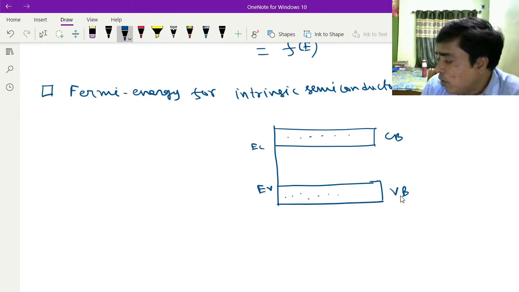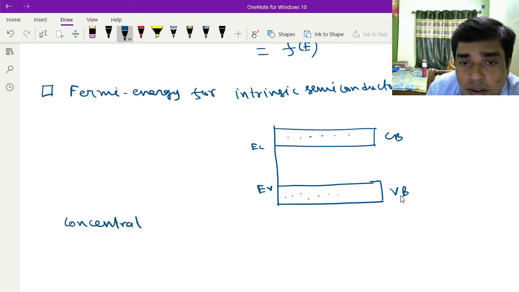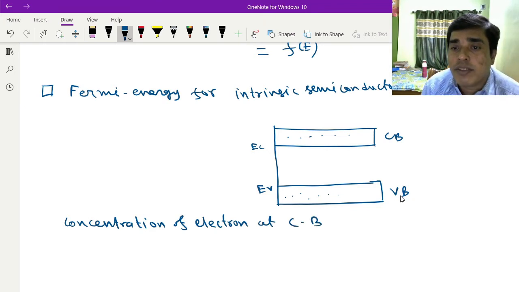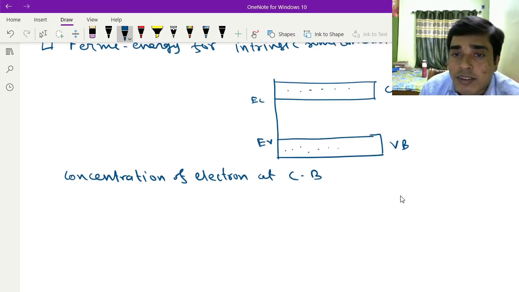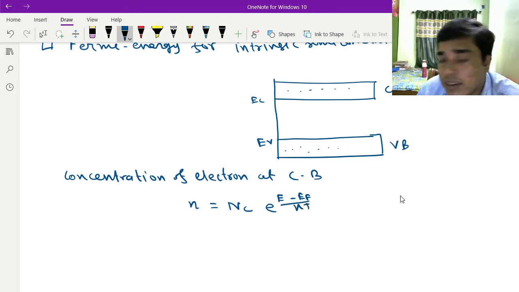The concentration of electrons at the conduction band can be written as n equals Nc e to the power